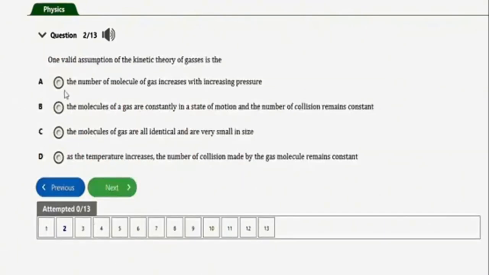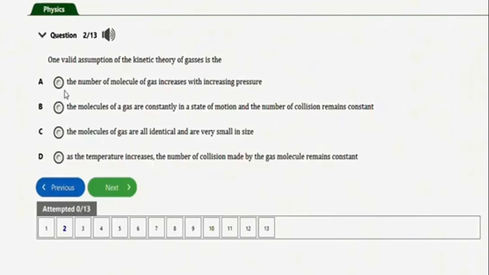It says, one valid assumption of the kinetic theory of gases is: option A, the number of molecules of gas increases with increasing pressure. B, the molecules of a gas are constantly in a state of motion and the number of collisions remains constant. C, the molecules of gas are all identical and are very small in size. Option D, as the temperature increases, the number of collisions made by the gas molecules remains constant.